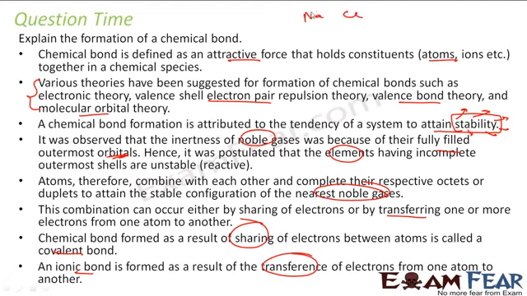For example, sodium chloride: sodium is ready to give an electron, one extra electron it has. If it gives the electron, it will become stable. Chlorine is ready to take one electron. Now when it takes the electron, it becomes stable. So in that case, transfer of electron will take place. But for example, we have hydrogen and hydrogen. Both are not willing to give electrons, so they will share the electron. So this is the ionic bond and this is the covalent bond.